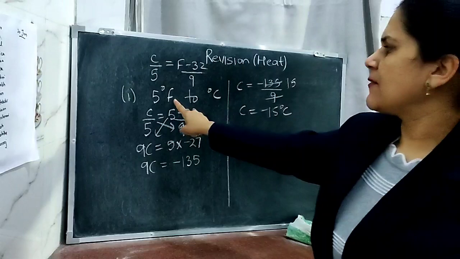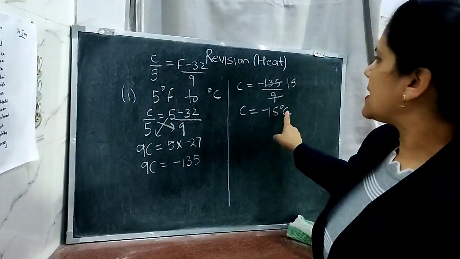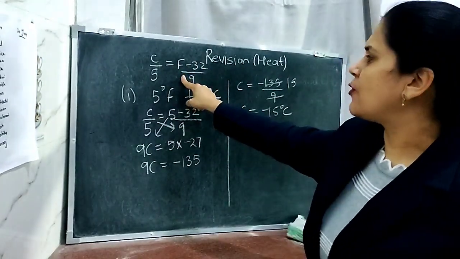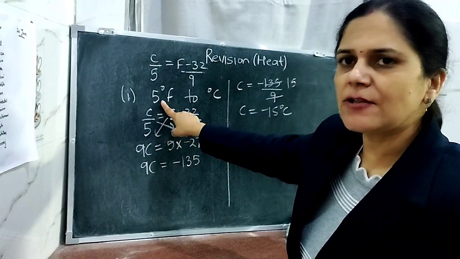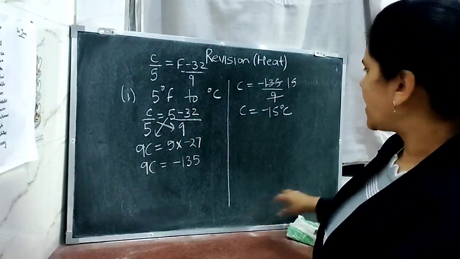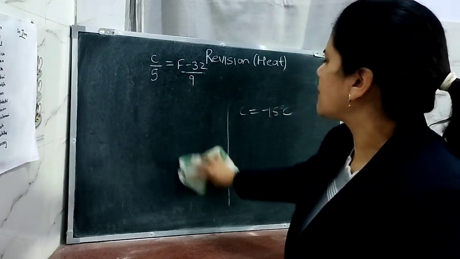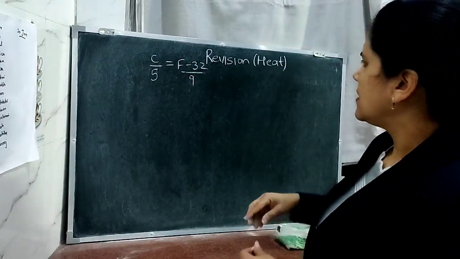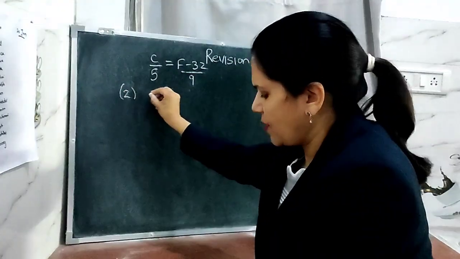If the temperature is given in degrees Fahrenheit, we have converted the temperature into degrees Celsius by using the same formula. What is the change here? In place of F, you have to substitute the value of F that is given in the question. Let me explain one more question of the same type in which we have to convert degrees Fahrenheit into the Celsius scale. Next example, let us take here.